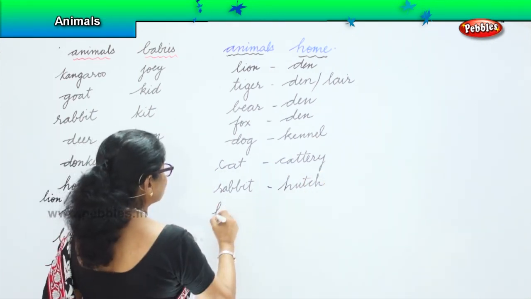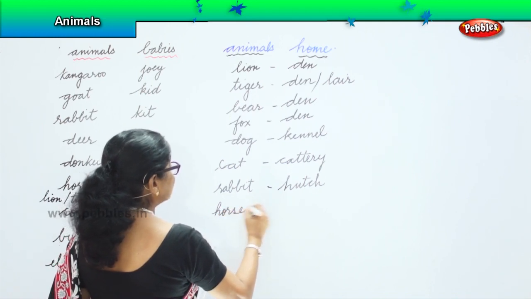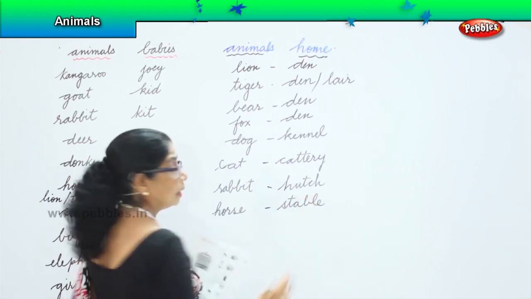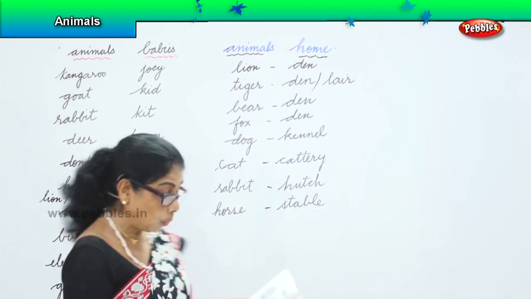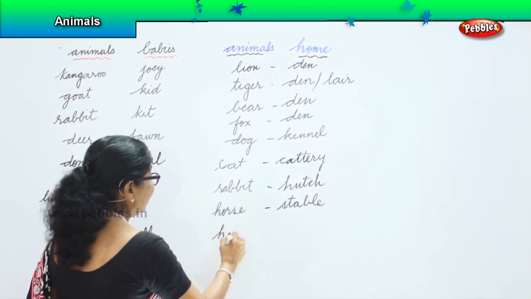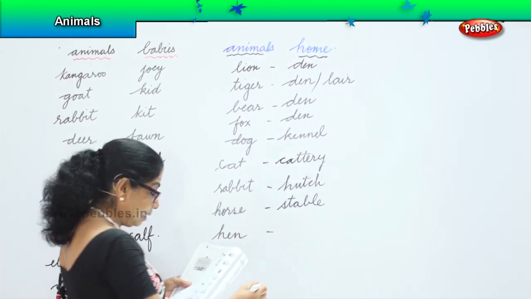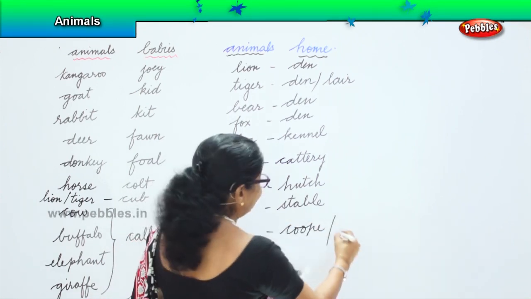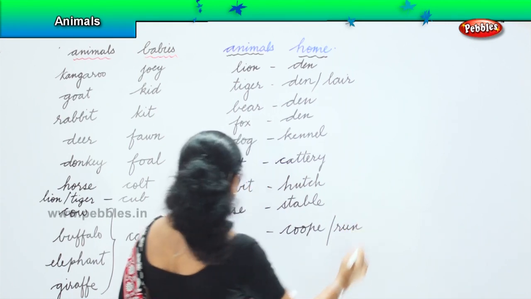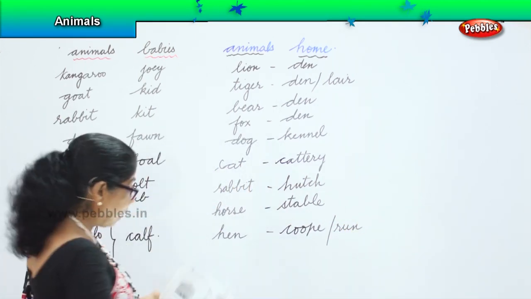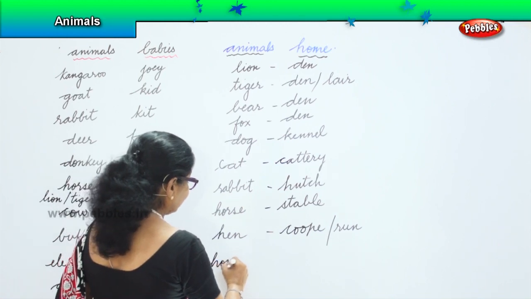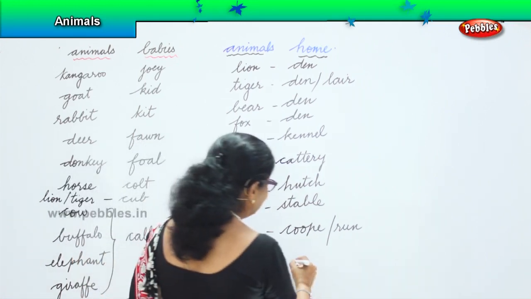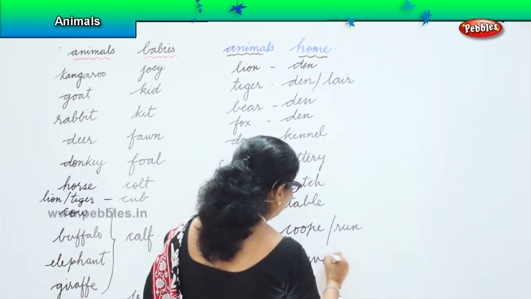What about the horse? Horses live in a stable. What about the hen? Where is their home? The hen lives in a coop, or you say they live in a coop or run. Honeybee. What about the honeybee? Where do they live? They live in the beehive.